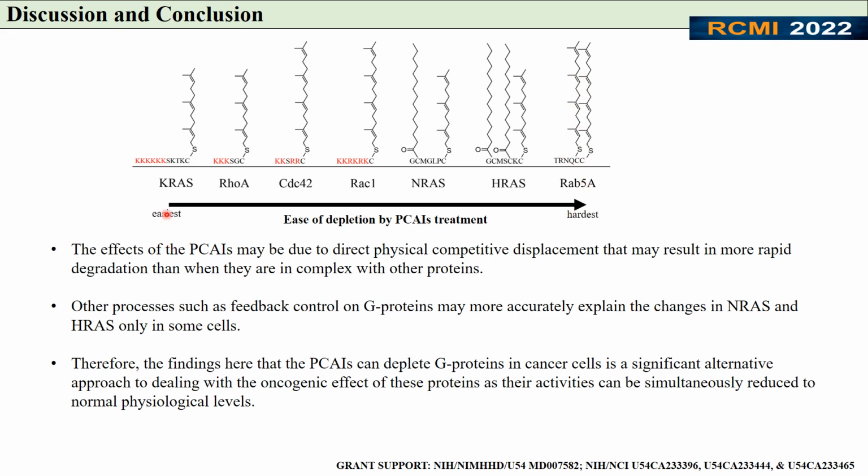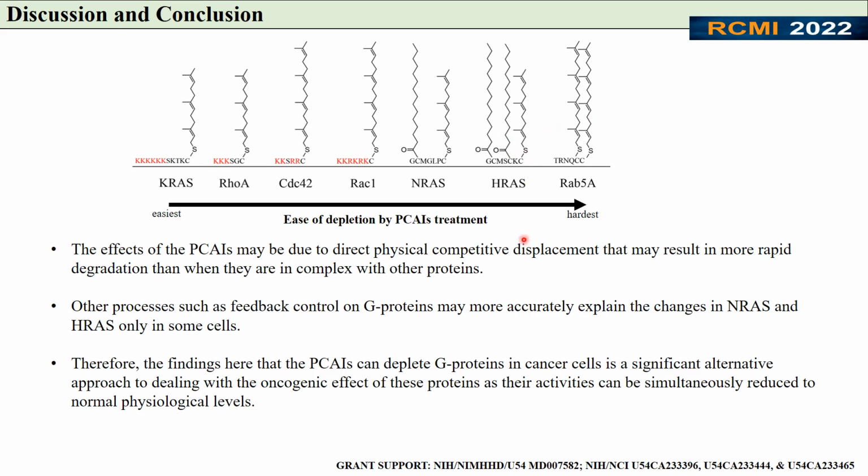So the ease of depletion by the PCAIs treatment will be easiest in KRAS, followed by ROA, CDC42, and RAC1, because they all have a single C-terminal polyisoprenylated cysteine. In contrast with NRAS and HRAS, which have additional palmitoyl groups, this makes them harder to be dislodged, and the hardest would be RAB5A because of the presence of a double geranyl group in its structure.